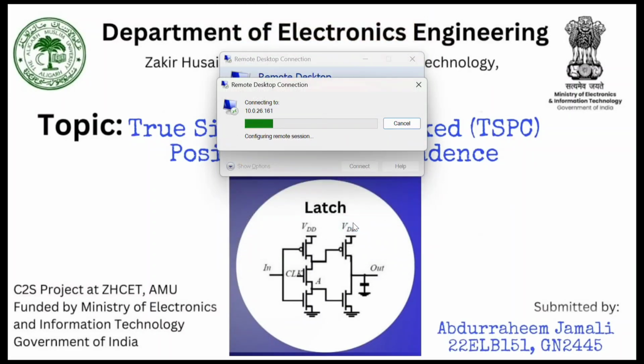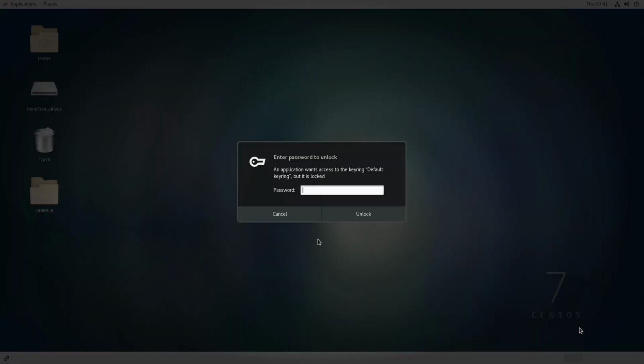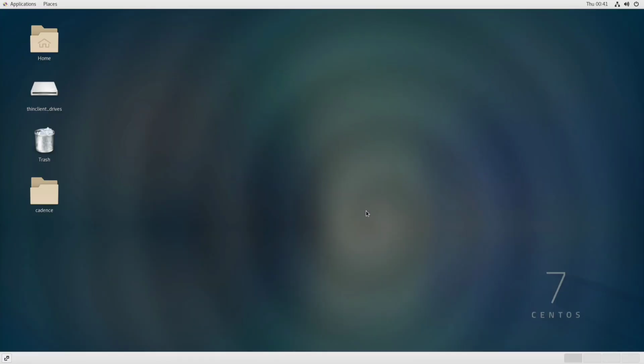Now press yes, enter username and password. Click on OK. Again, one more password to unlock our CentOS 7.